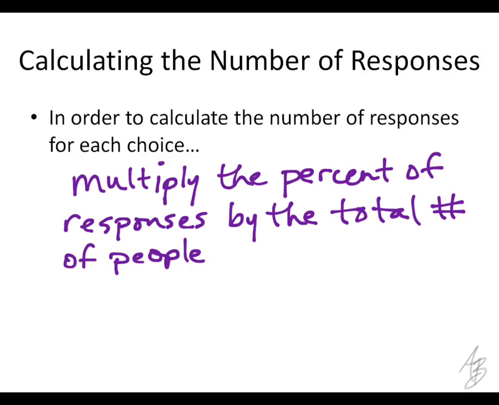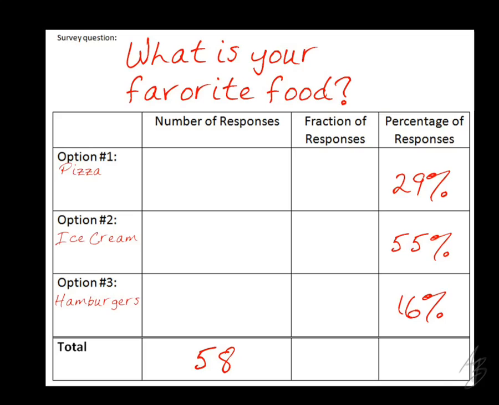And that's it. All right, so we've got one more for you. A new survey. What is your favorite food? Be sure you write down the survey question. And so people were given 3 options as their favorite food. They were given pizza, ice cream, and hamburgers as their choices for their favorite.